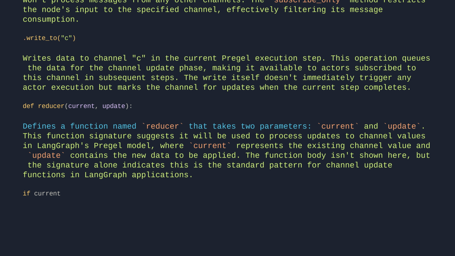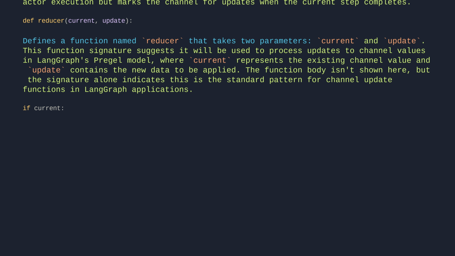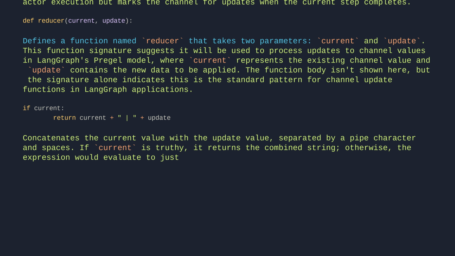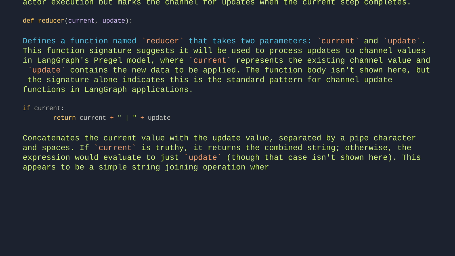If current, return current plus update. Concatenates the current value with the update value, separated by a pipe character and spaces. If current is truthy, it returns the combined string. Otherwise, the expression would evaluate to just update, though that case isn't shown here. This appears to be a simple string joining operation where existing content is preserved and new content is appended with a clear delimiter.